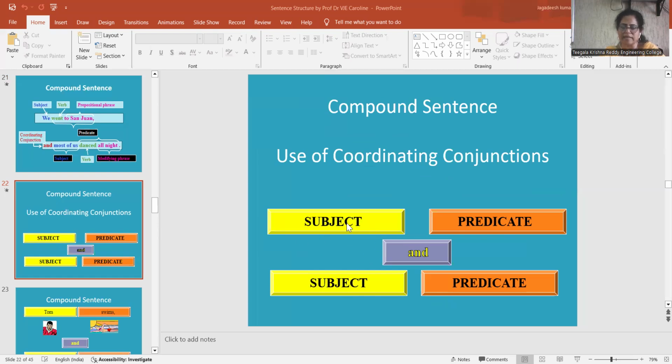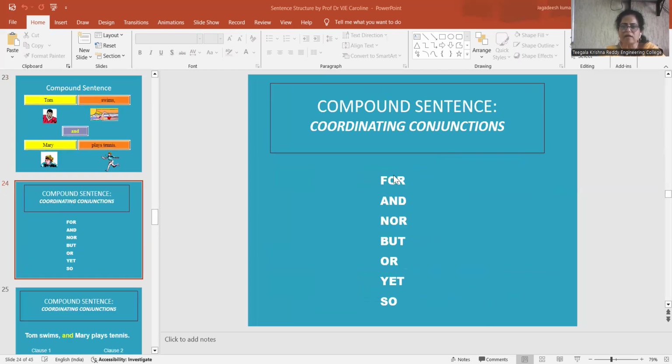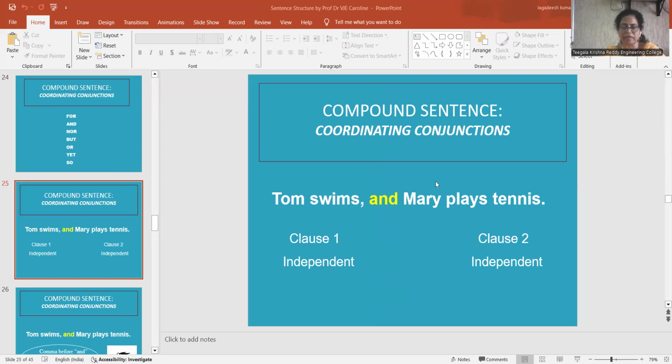A compound sentence has two subjects and two predicates. A subject and predicate give a complete meaning; it is called an independent clause, and it is connected with another independent clause. Here we are using coordinating conjunctions. Examples of coordinating conjunctions are: for, and, nor, but, or, yet. Two sentences can be connected with these coordinating conjunctions. I hope you can understand what coordinating conjunctions are, and I gave you examples also.